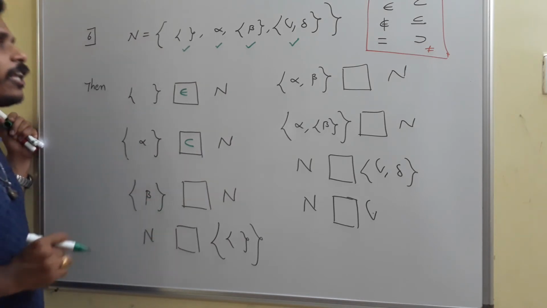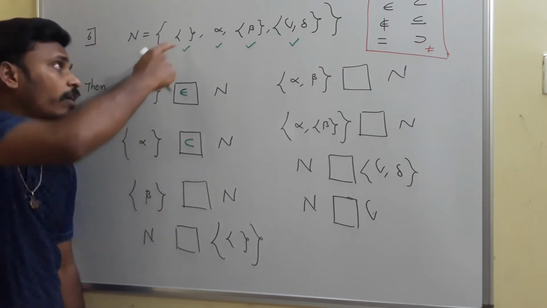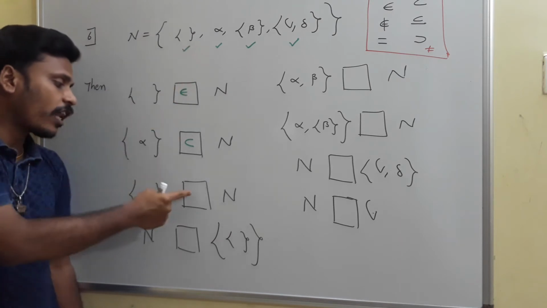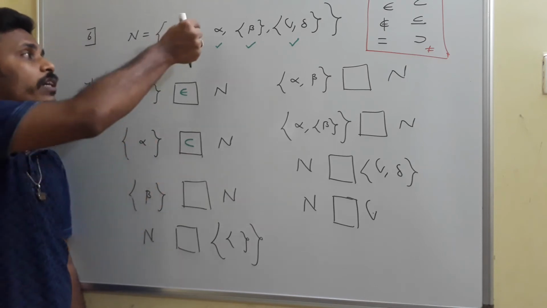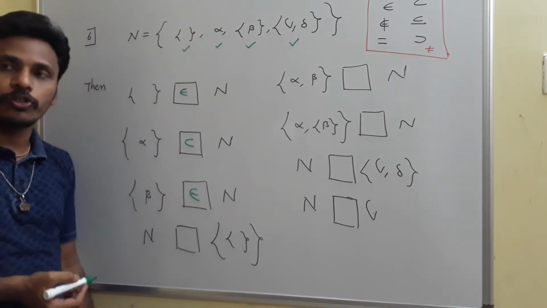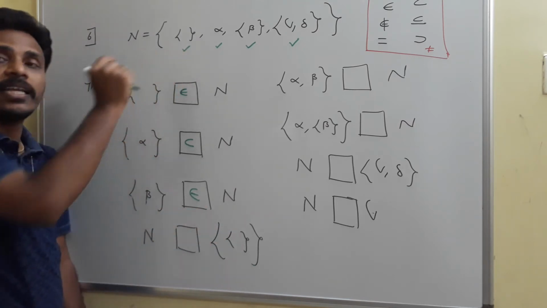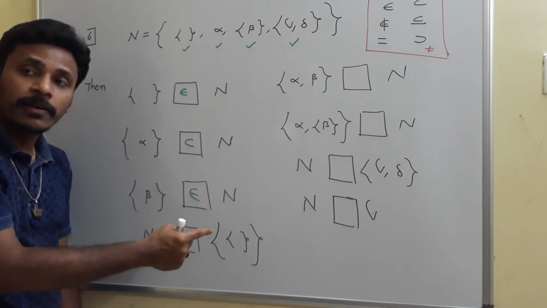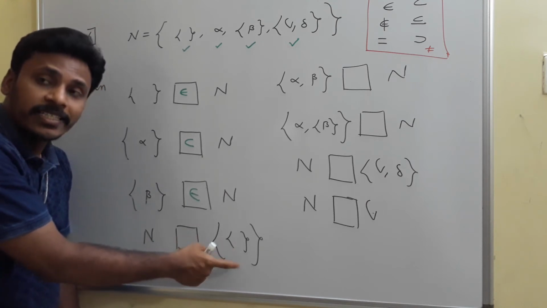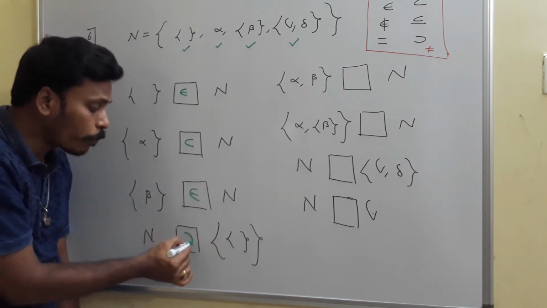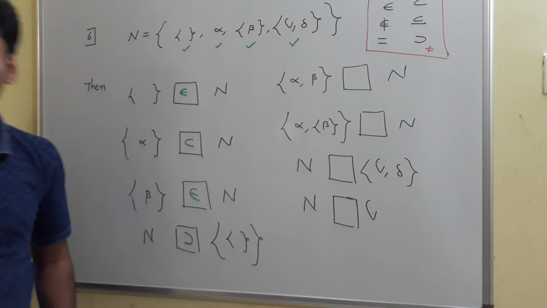And then the set containing beta, look there. See, in the set containing beta, this beta is not there in n. If beta is there in n, then I use the subset symbol just like this. But singleton beta directly is an element of that n, then I need to use the belongs to symbol between these two. And then n and set containing empty set. Empty set is an element and set containing empty set is a set. Okay, then this is a subset of n. So here n is a superset of the set containing the singleton set, empty set. Okay, just have a look at this. Based on this, you just try to fill the others.